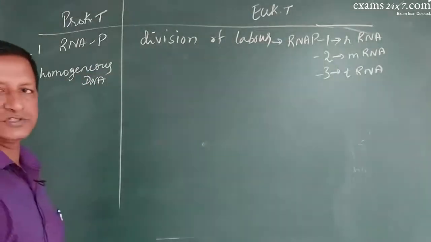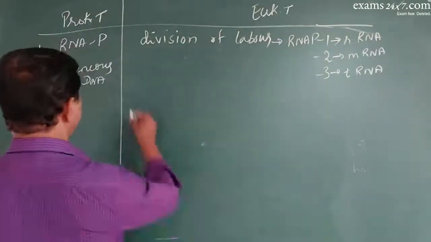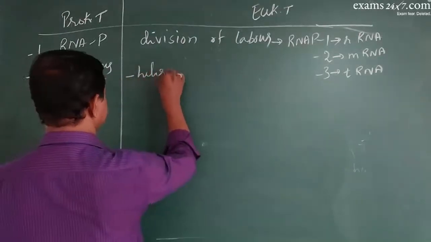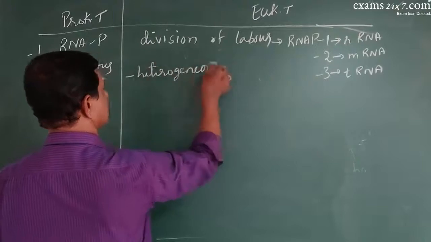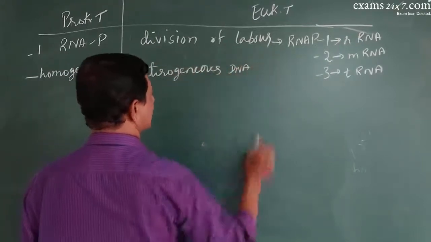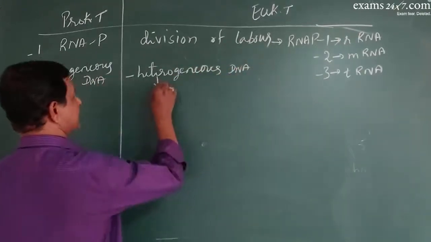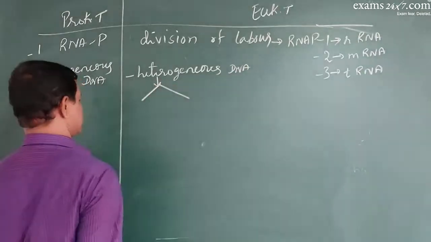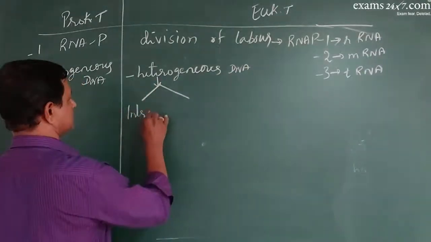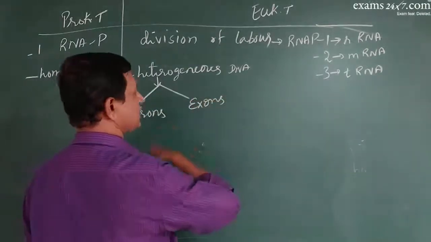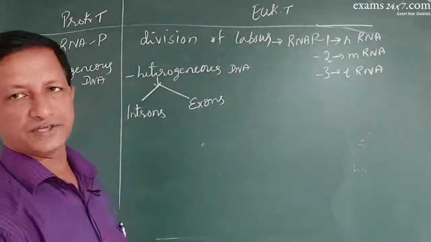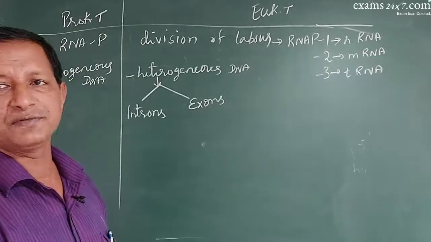Prokaryotic DNA is homogeneous, while eukaryotic DNA is heterogeneous. Why? Because this DNA in its length has 2 types of sequences. One is called introns, the other is called exons. So 2 types of sequences are there. What is the difference between the two?